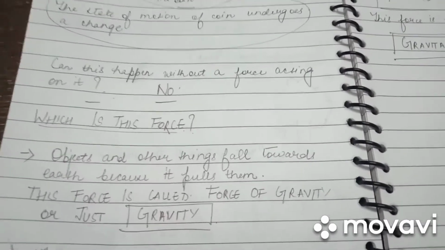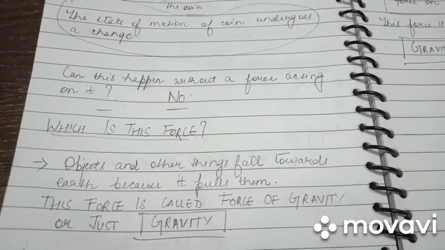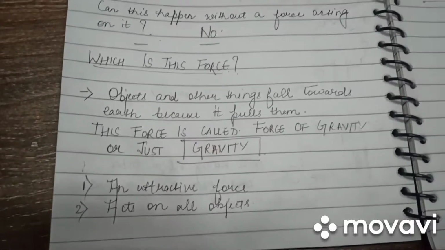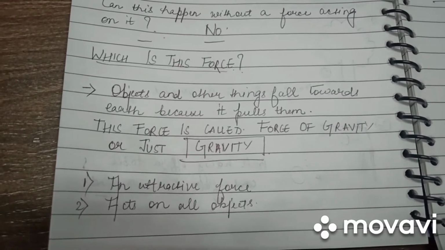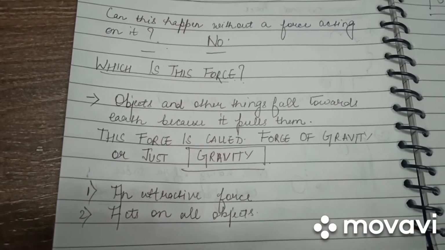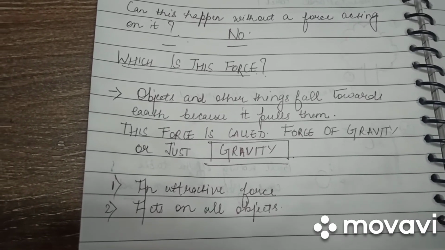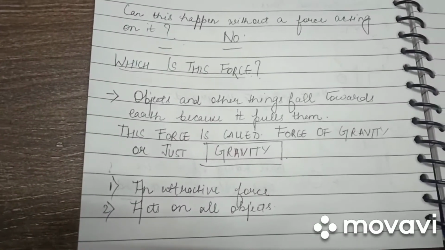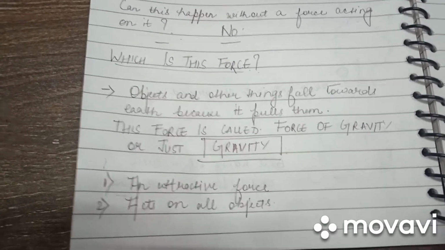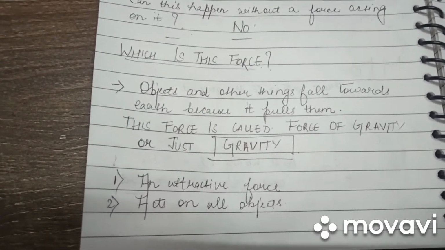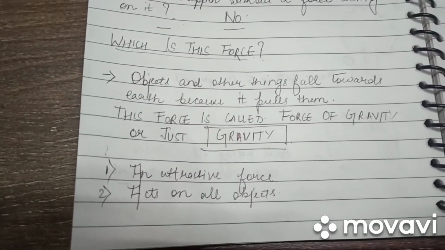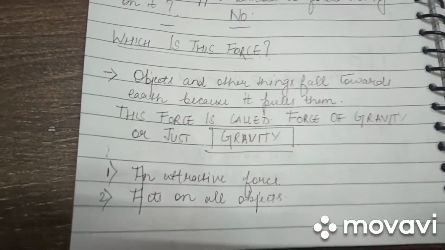Objects and other things fall towards earth because it pulls them. This force is called the force of gravity or just gravity. It is the force of gravity which pulls all the objects towards the ground. It is gravity which causes fruits or leaves from a tree to fall to the ground. It is gravity as a result of which any object falling off a surface falls to the ground. Water beginning to flow downwards as soon as we open the tap is also the result of gravity. It is an attractive force and acts on all the objects.